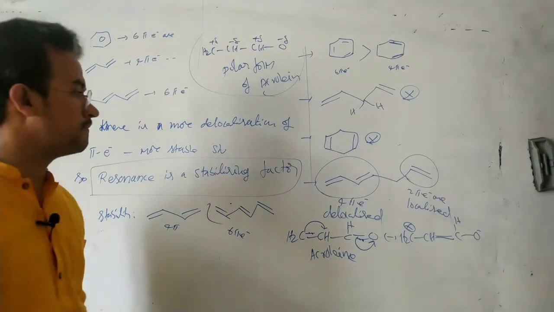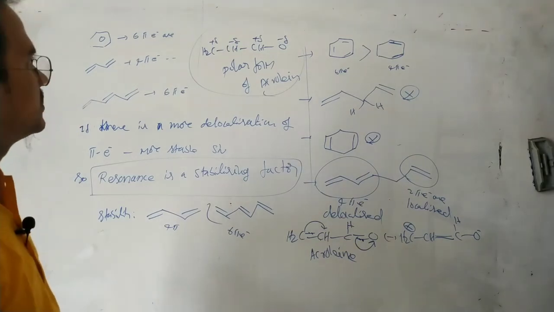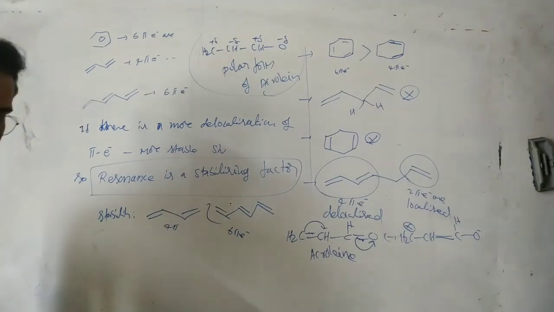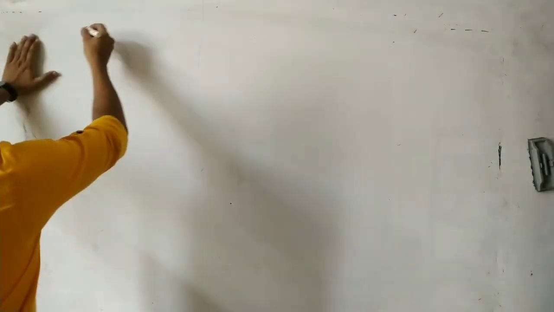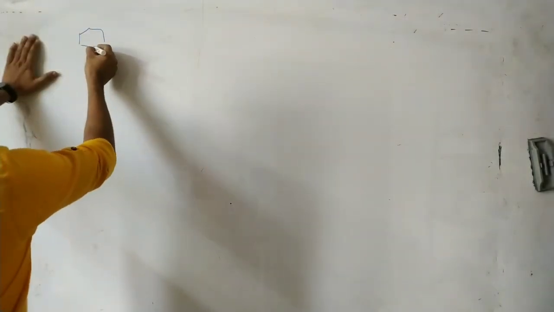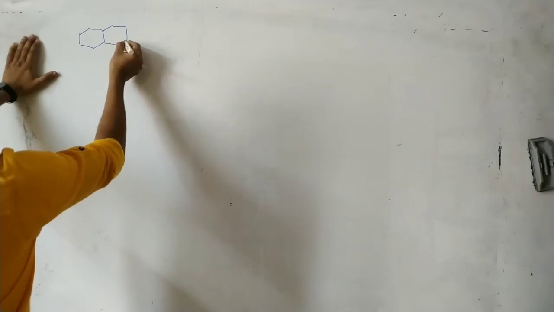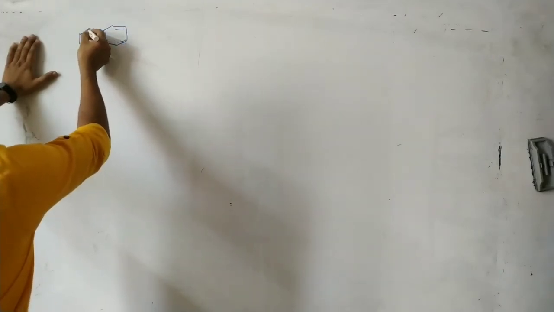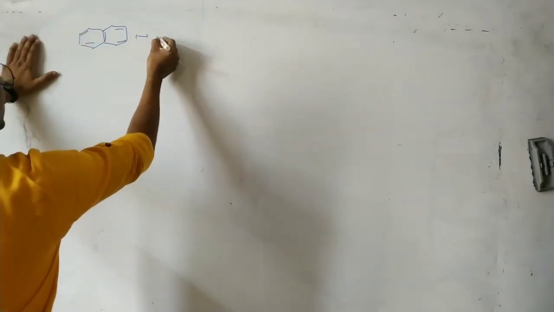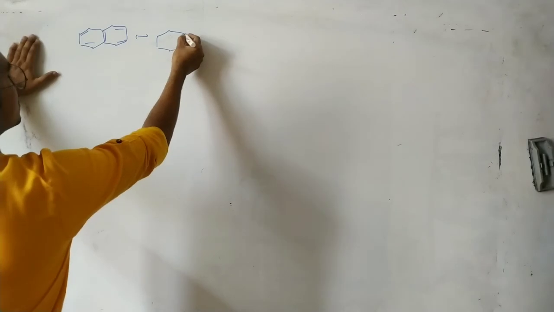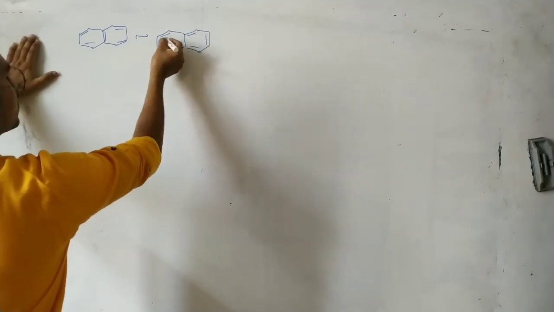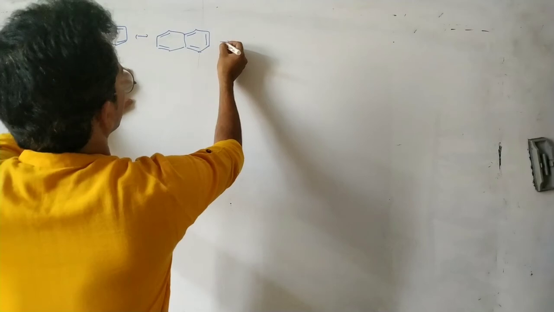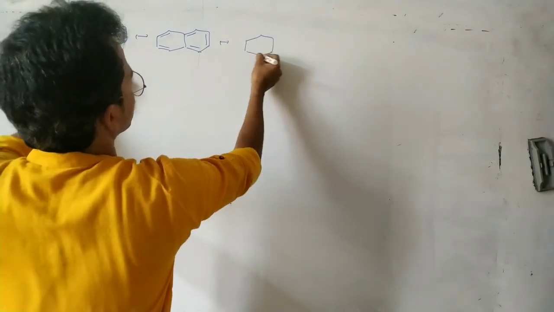Next, we will discuss some more examples. First write down this one. Next, see naphthalene. Naphthalene has 3 resonance structures. Pi bonds here, here, here, here. And one more structure is like this.